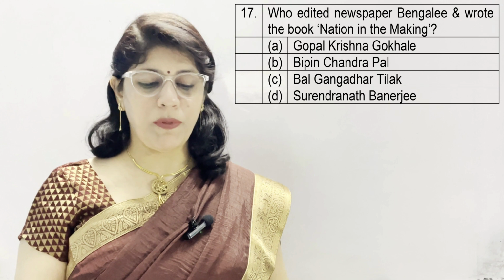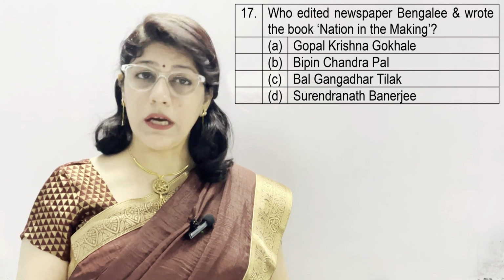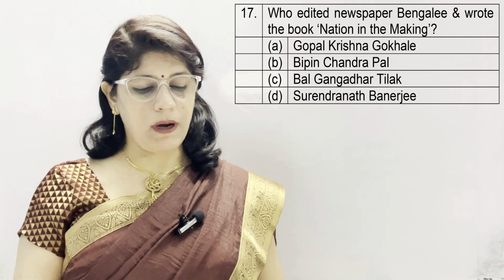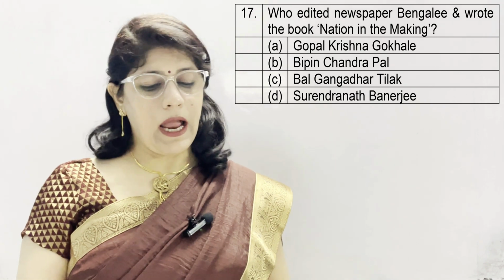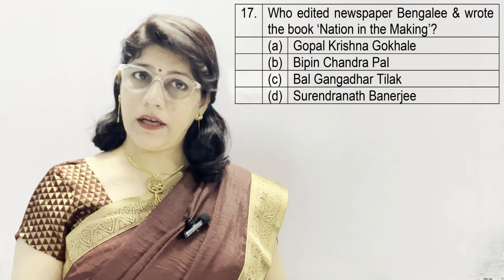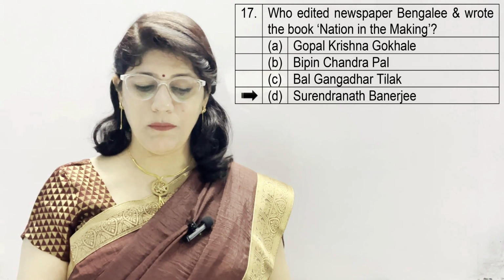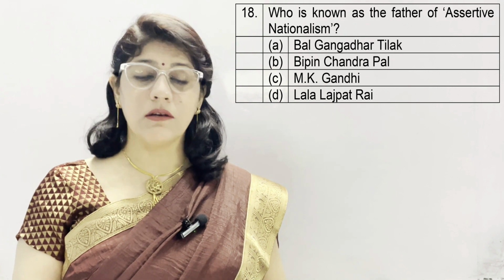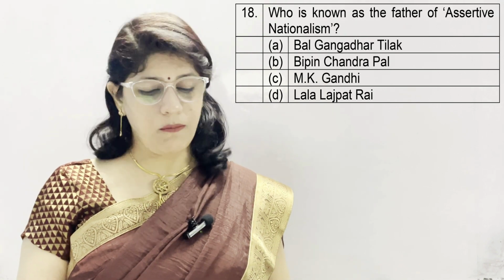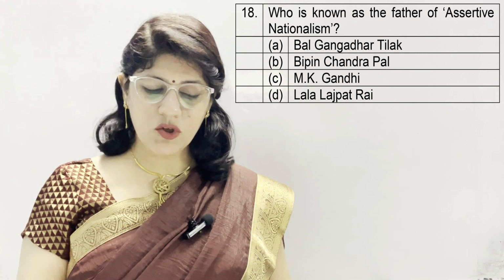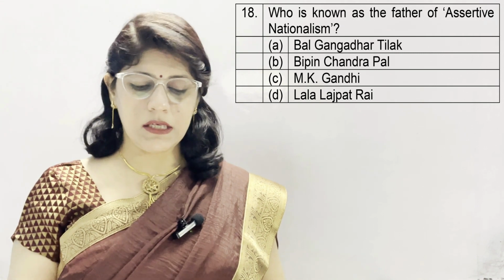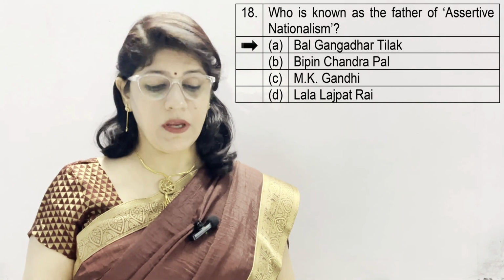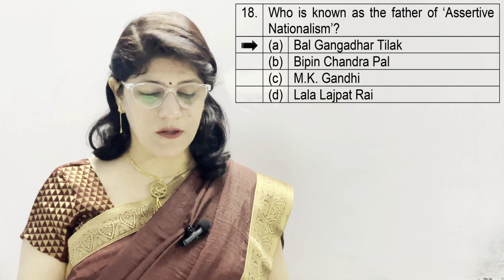Who edited the newspaper Bengali and wrote the book Nation in the Making? A. Gopal Krishna Gokhale, B. Bipin Chandra Pal, C. Bal Gangadhar Tilak, and D. Surendranath Banerjee. And the correct option is D, Surendranath Banerjee. Question number 18. Who is known as the father of assertive nationalism? A option Bal Gangadhar Tilak, B Bipin Chandra Pal, C M.K. Gandhi, and D Lala Lajpat Rai, and the correct option is A, Bal Gangadhar Tilak, father of assertive nationalism.